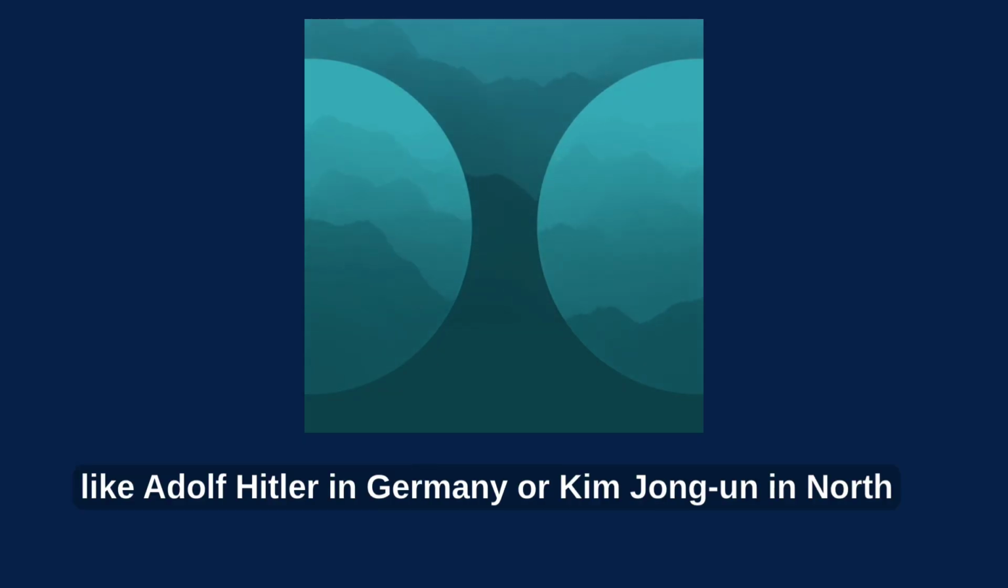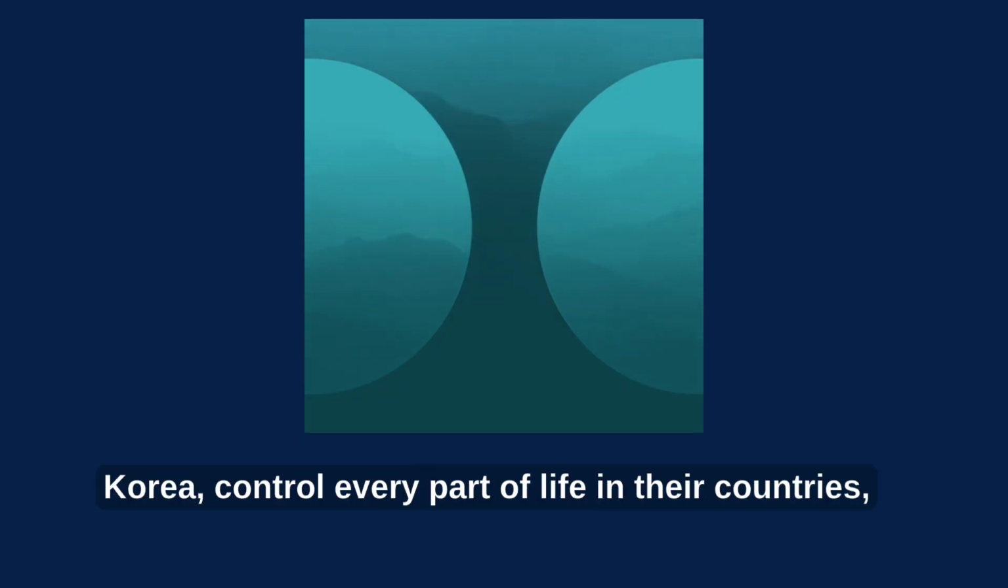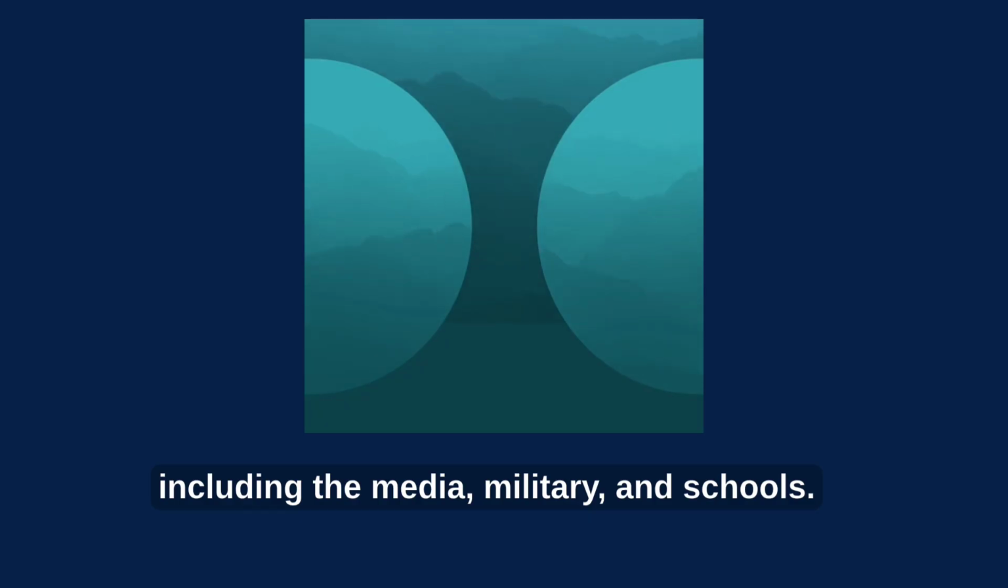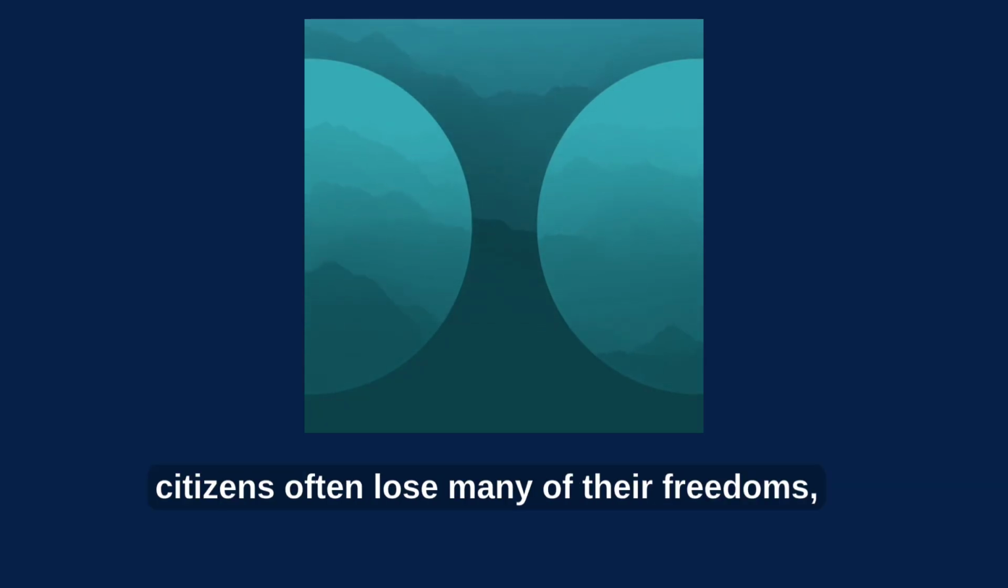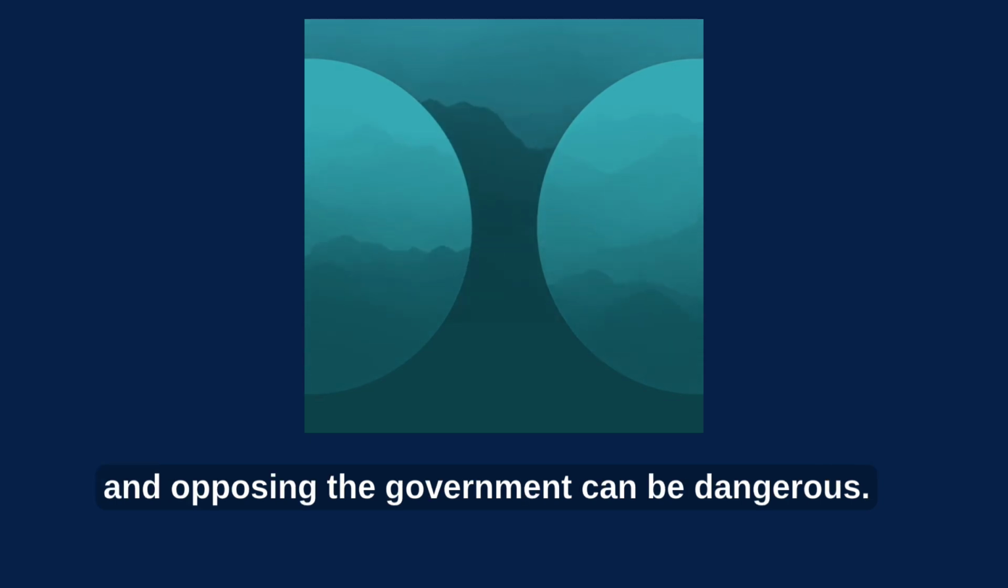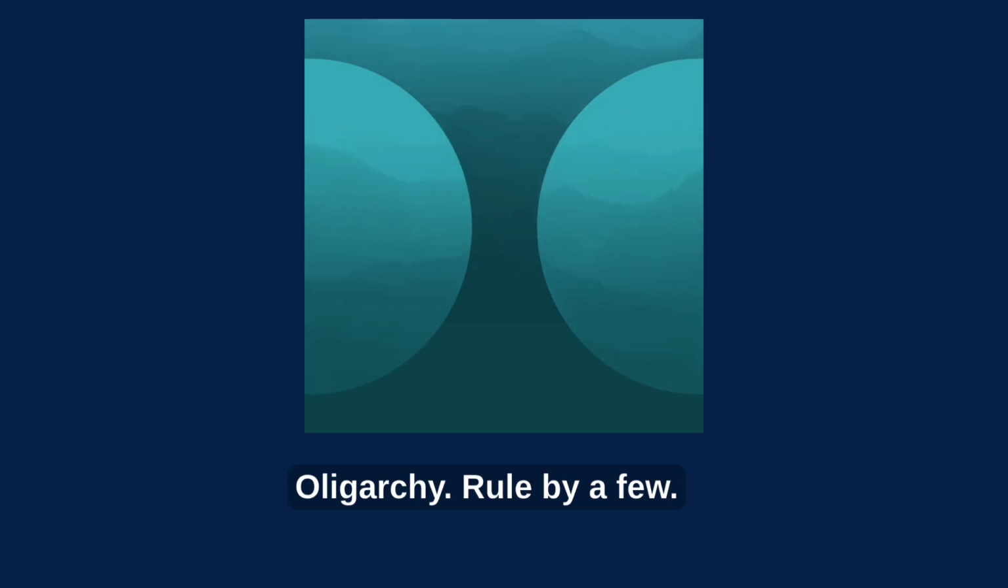Dictators like Adolf Hitler in Germany or Kim Jong-un in North Korea control every part of life in their countries, including the media, military, and schools. In these systems, citizens often lose many of their freedoms, and opposing the government can be dangerous. Oligarchy, rule by a few.